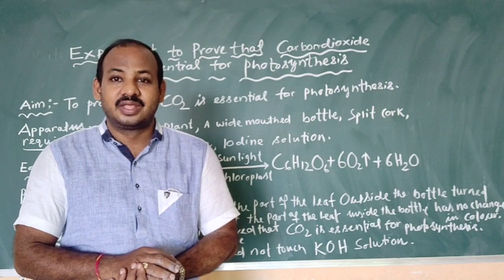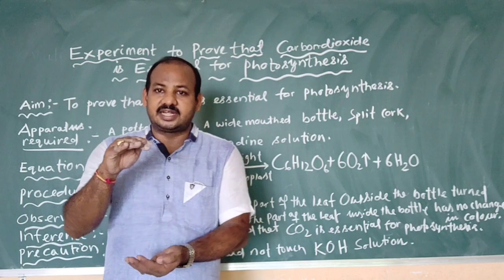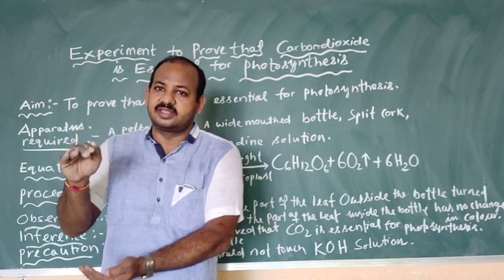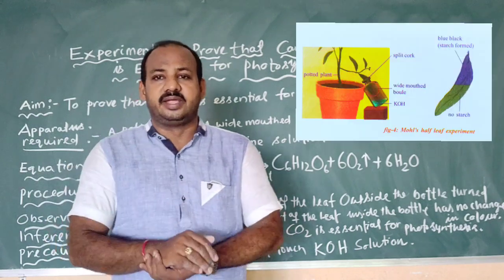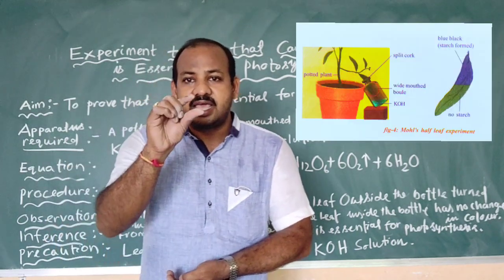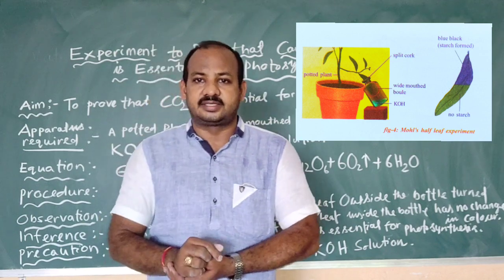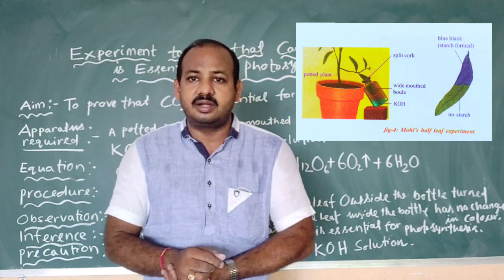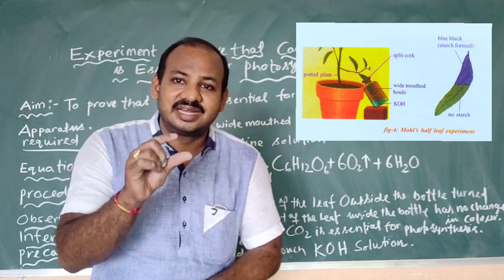Okay, children? On the day of the experiment, we have already selected a healthy potted plant and kept it in the darkness for about 3 to 4 days. We will select a healthy, long and narrow leaf from the potted plant.